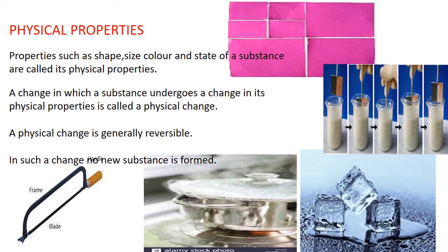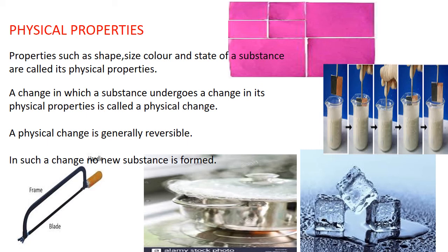In the fifth one, we took the hacksaw blade and continuously heated it till it became red hot. Afterwards, we allowed it to cool, and we can get the original hacksaw blade as it is. So in all these experiments, what happened? Only the shape, size, color and state of the substance changed. That is, we can get them originally back.